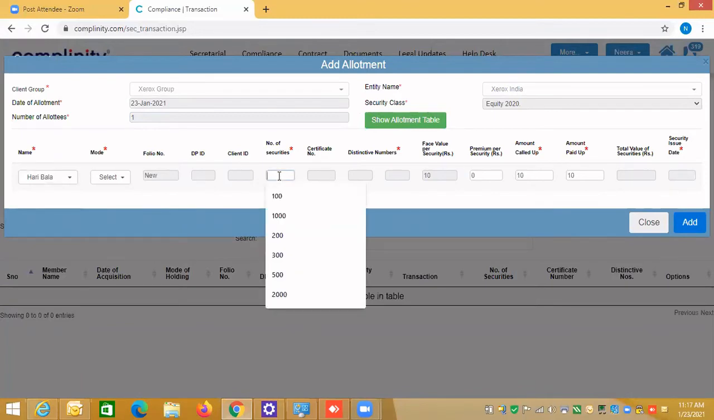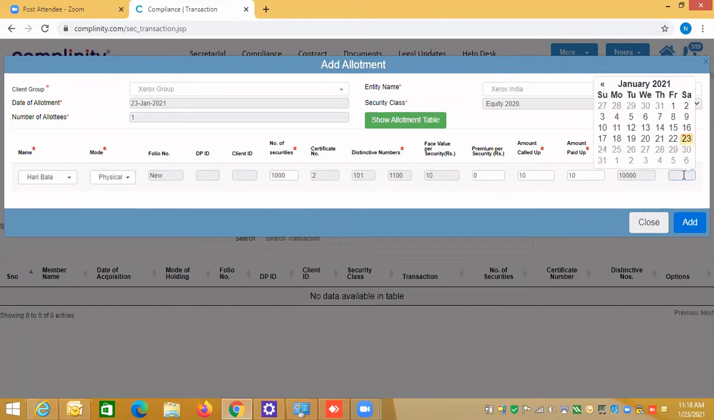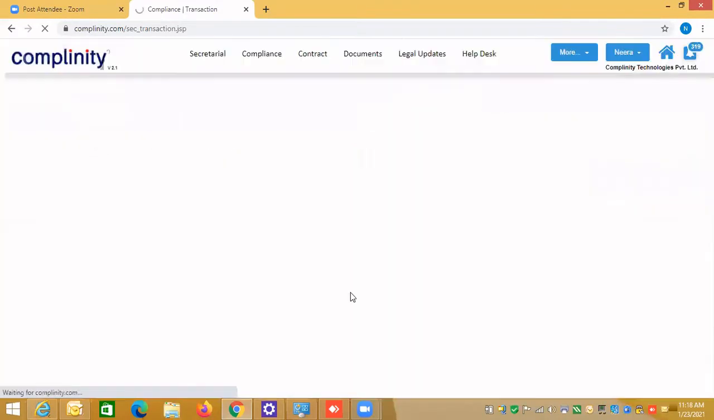So number of security, if I say 100, and you see the physical, then automatically the certificate number has been generated too, because last folio number we have entered 1. So that's why certificate number is auto calculated. So very important to remember, last folio number, last certificate number, last distinctive number should be correct. Only then this information will be calculated, and issue date I'm saying 23rd and add it. So now I have made the live transaction.